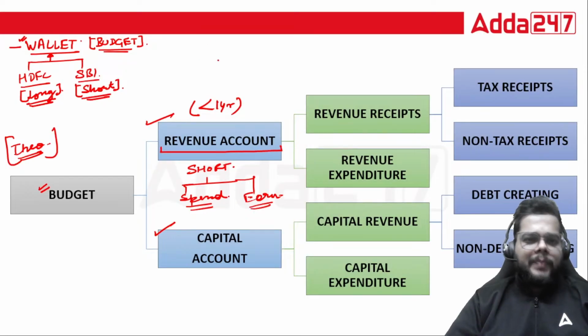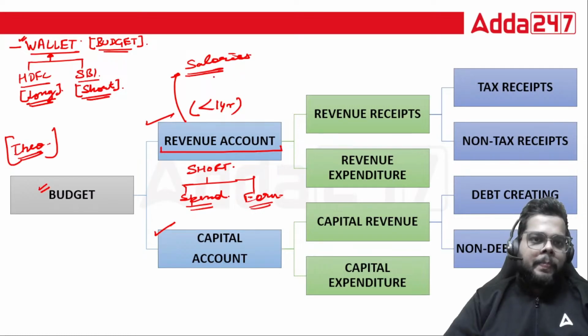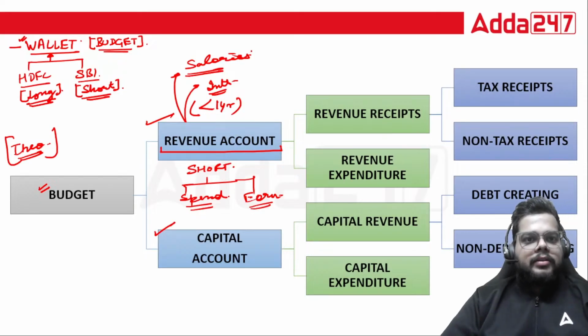Now, what kind of spending can be there on a regular basis within 1 year? So the salaries of the employees. This is the short term spending of the government, right? So we have a revenue account for that. Then short term earning will be what? Some interest earning on a regular basis, right? That will be credited in the revenue account only. So salaries of the employees will be debited from the purse of the government, and that will be the revenue expenditure for the government. The short term subsidies, again, are revenue expenditure of the government.